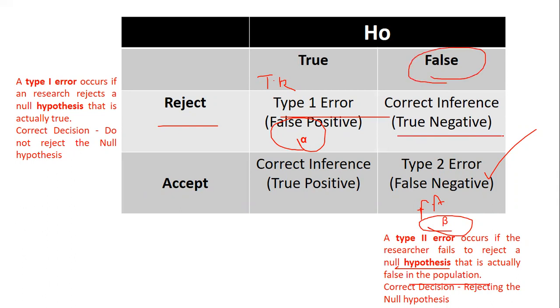Like, for example, true negative is a correct inference, so it is true but negative, and a correct inference that is true but positive. Okay. So here, this is very important. Since the last 2-3 cycles, there have been questions seen on type 1 and type 2 error.